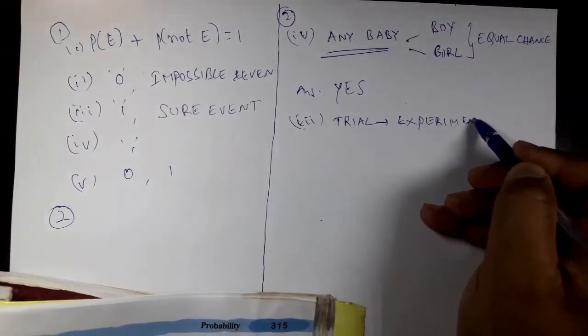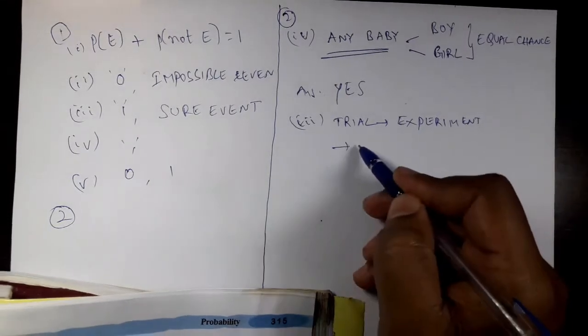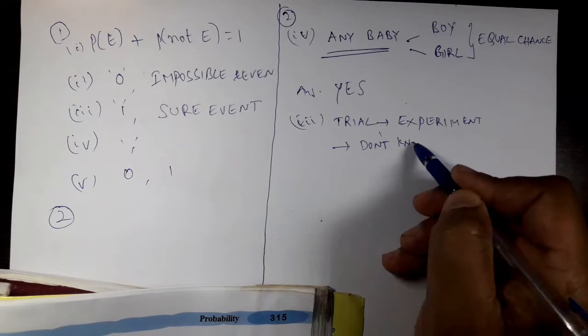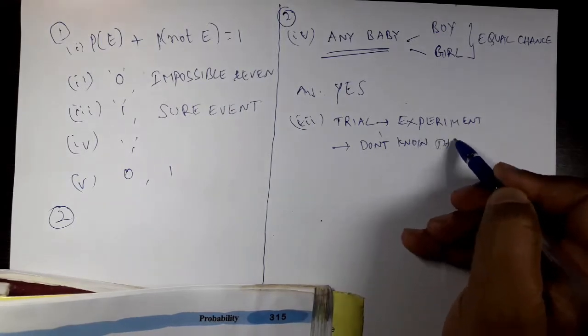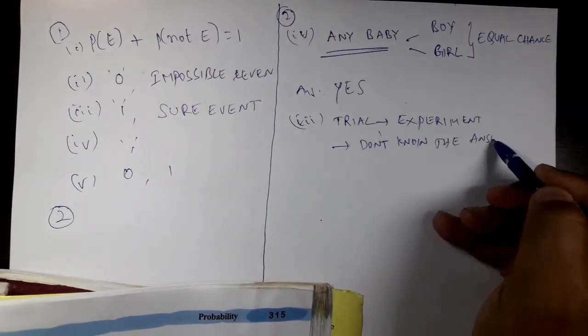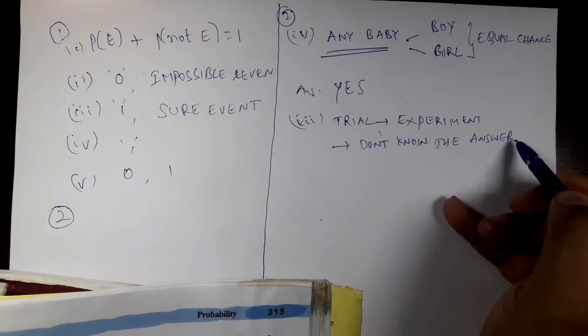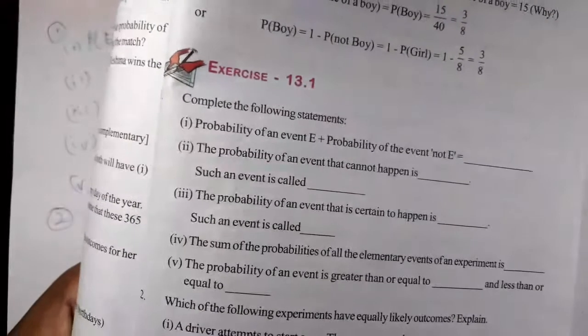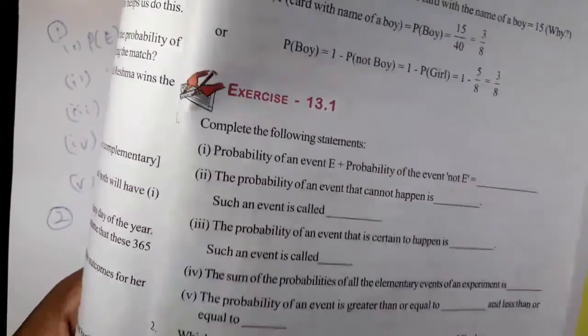Experiment means you don't know the answer to that question, right? You are supposed to give some answer, right?